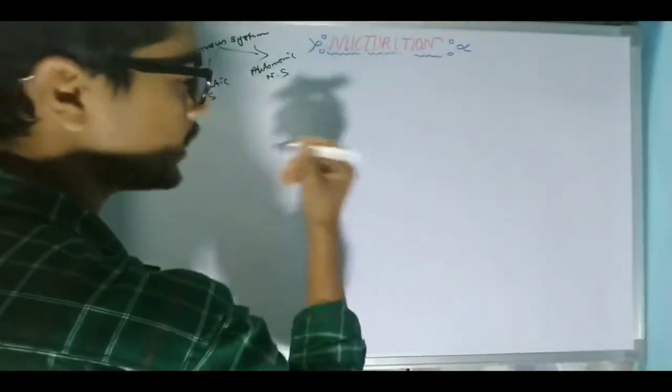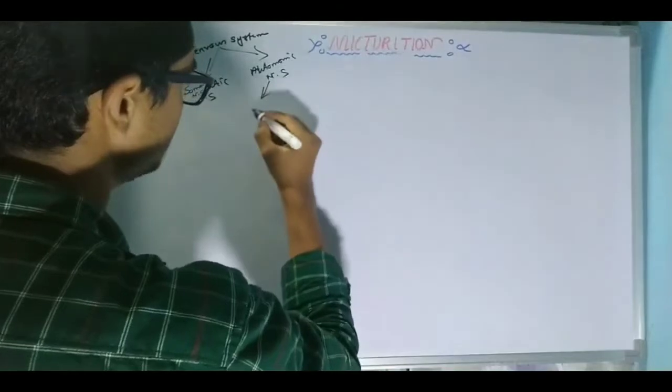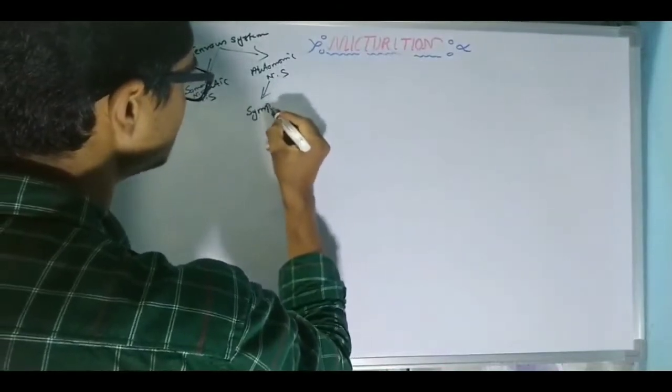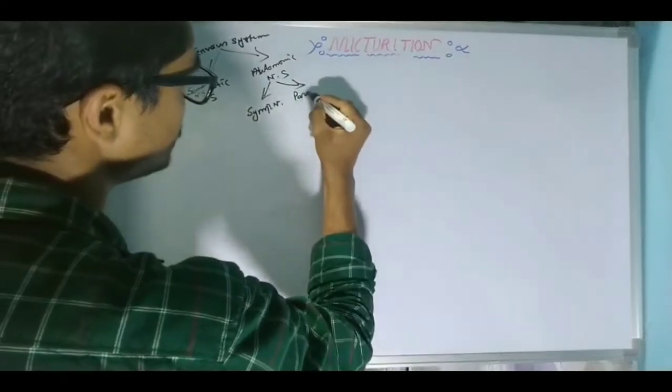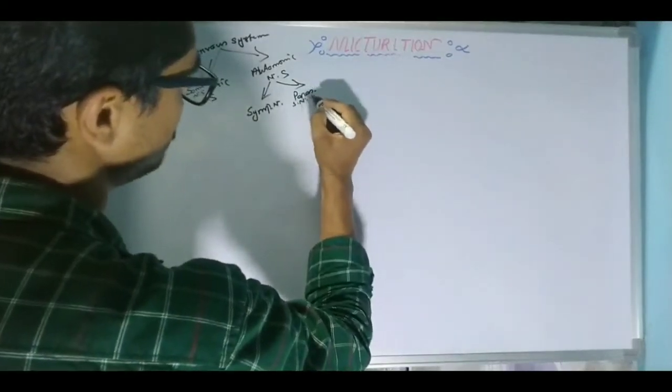We can further divide this autonomic nervous system into two types: one is the sympathetic nervous system and another one is the parasympathetic nervous system.